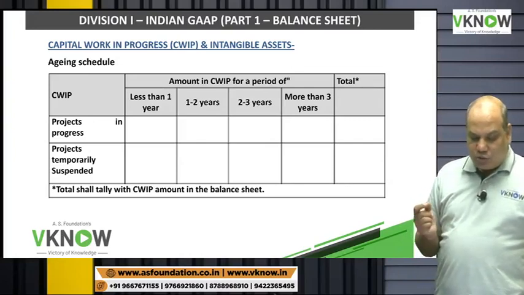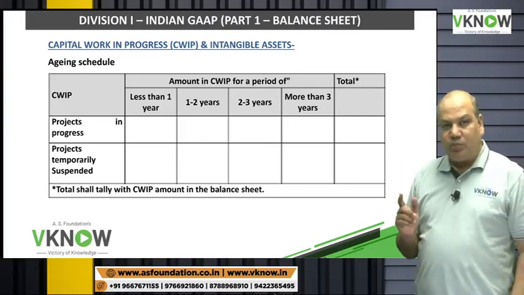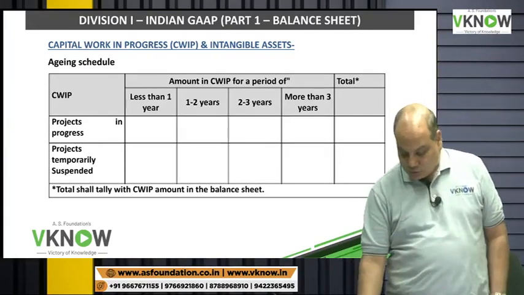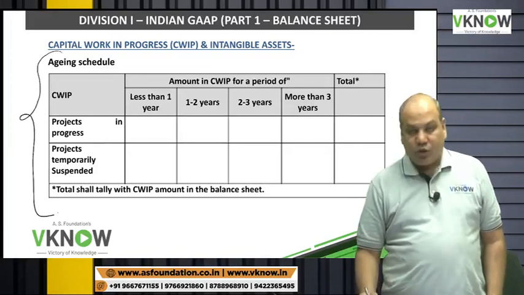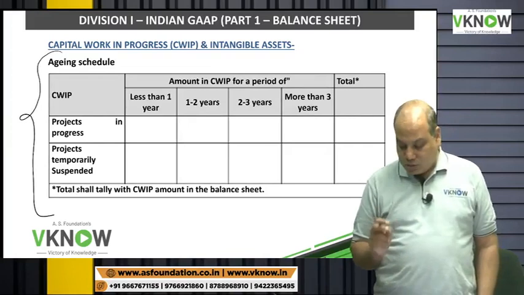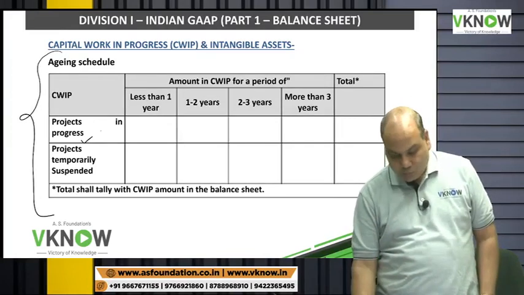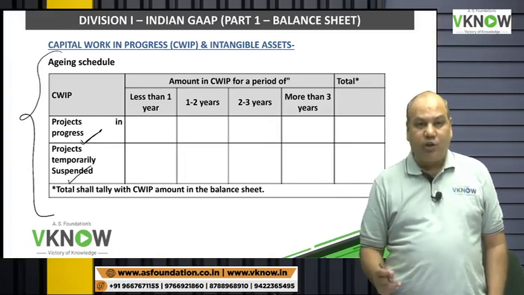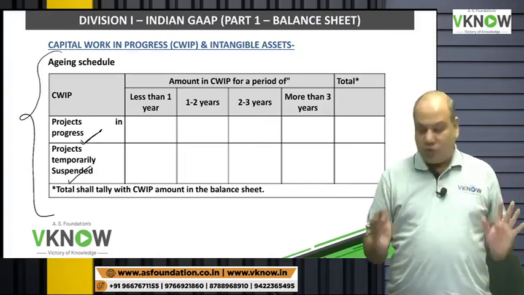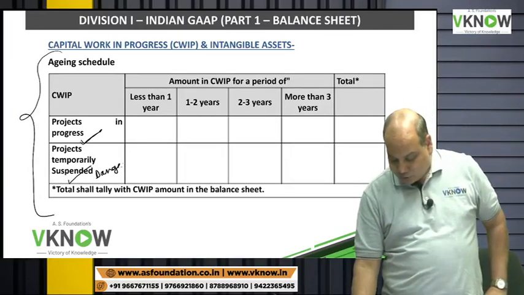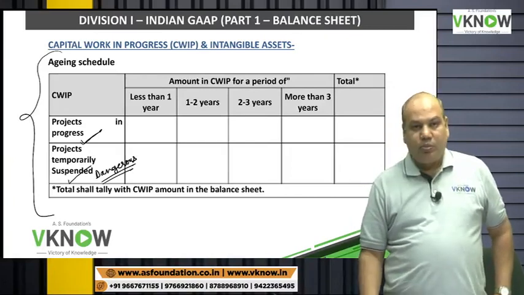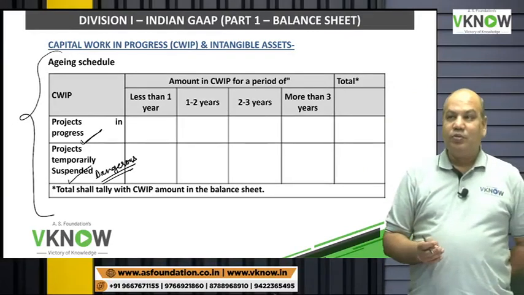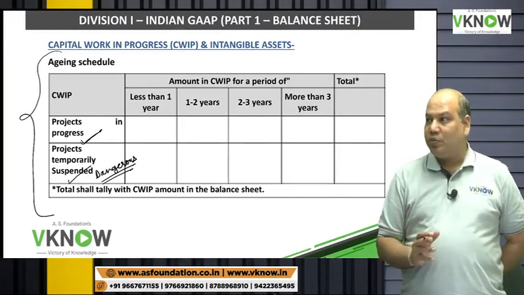So this is basically to check whether we are having delay in completion of the projects or not. This was not there in the Companies Act Schedule 3 earlier, but now the aging schedule of capital WIP has to be given. Projects which are in progress, undergoing projects, and the projects which have been suspended. Oh, this is dangerous. You have started the work, but you have suspended it for some reason. Maybe for pandemic, maybe you don't have money, maybe there is dispute.